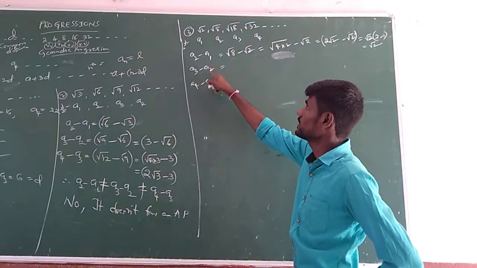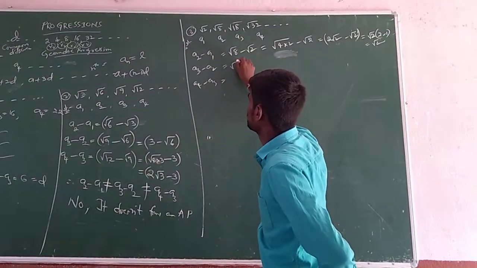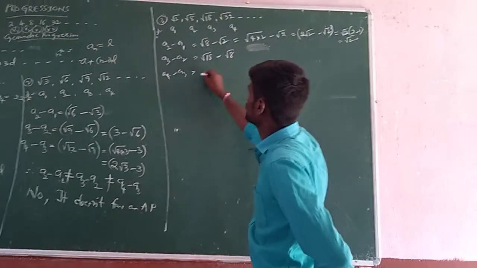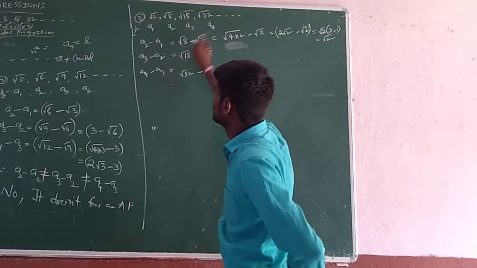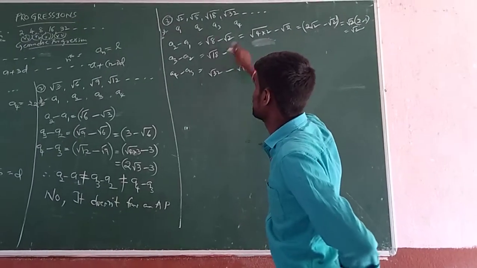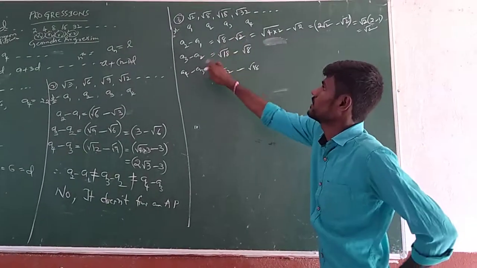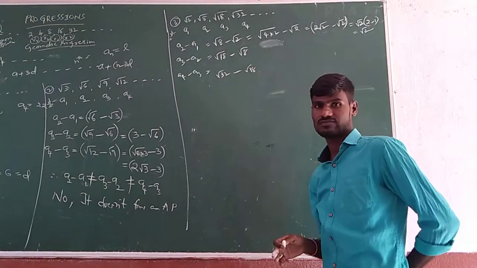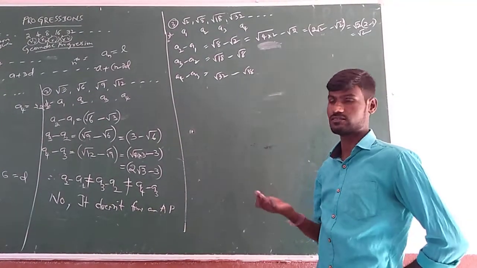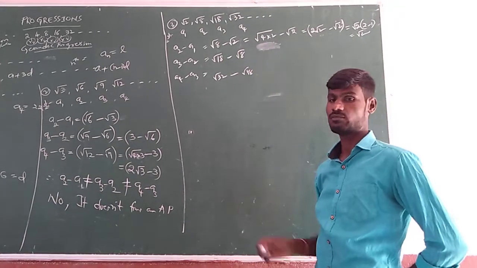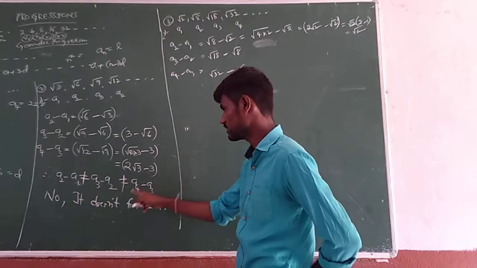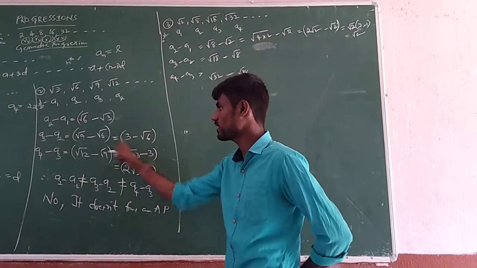Suppose next, see a3 minus a2, root 18 minus root 8, and a4 minus a3, root 32 minus root 18. Then they decide that a2 minus a1, a3 minus a2, a4 minus a3, these three are different. They decide themselves that the three are different. But if we simplify, we will decide. That's why here also I have simplified. You have to do the simplification up to the last step.